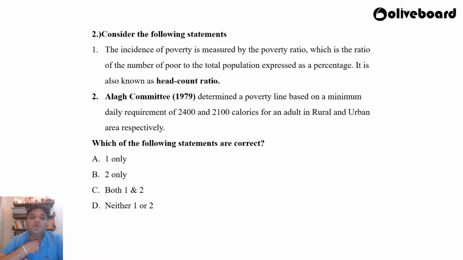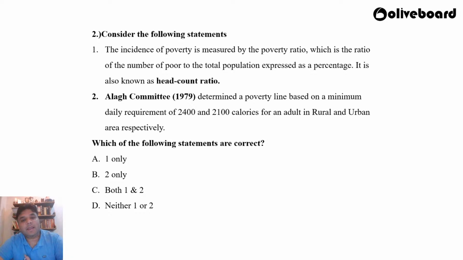Most of you are correct because you're saying it is C, both 1 and 2. It is one of the easiest questions which could be asked. The incidence of poverty is measured by the poverty ratio, which is the ratio of the number of poor to the total population expressed as a percentage. It is therefore known as the head count ratio. So what do you have to do here? If you don't know the answer, then at least write down the definition of head count ratio here.